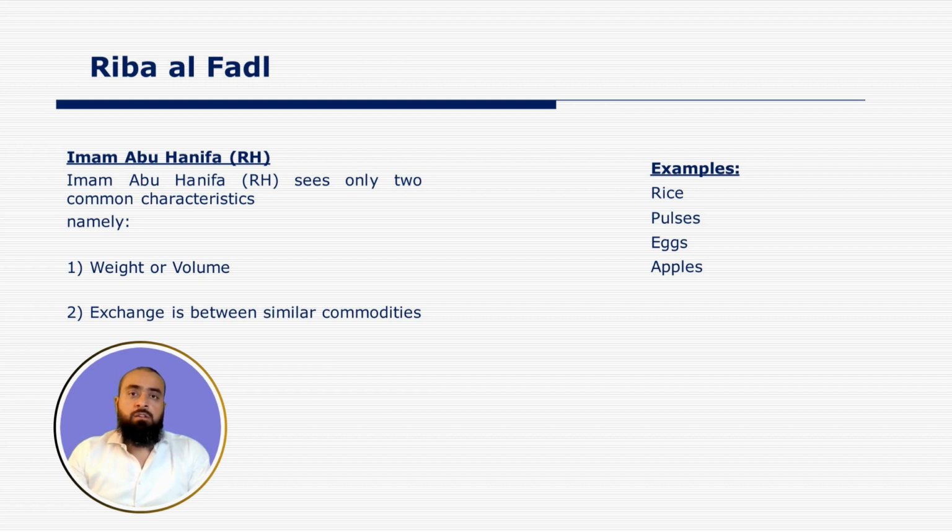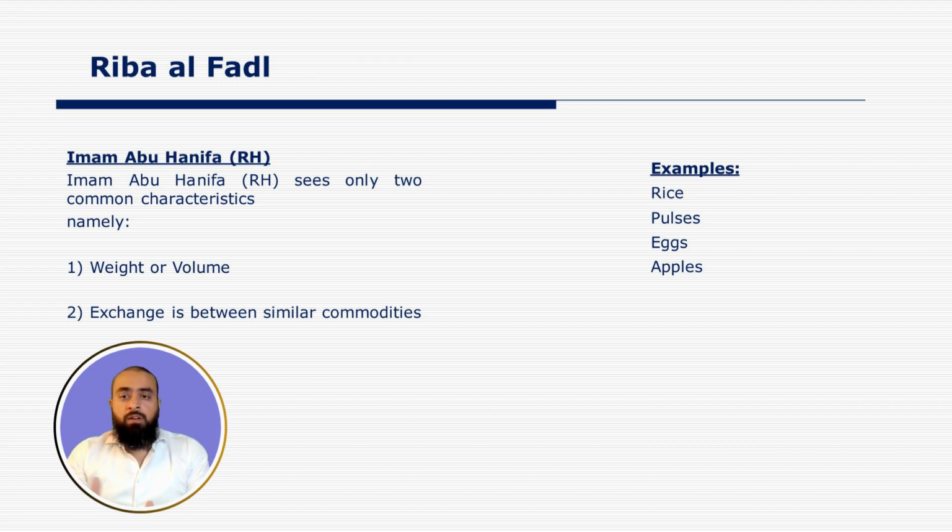Based on that, the Hanafi opinion states that if any commodity besides these six is also being traded by weight or on the basis of measuring the volume, then the rules of Riba Al Fadl will also apply to those commodities. This is in addition to the other rule mentioned in the hadith, that if the exchange is between the same commodity, then the rules of Riba Al Fadl will also apply.